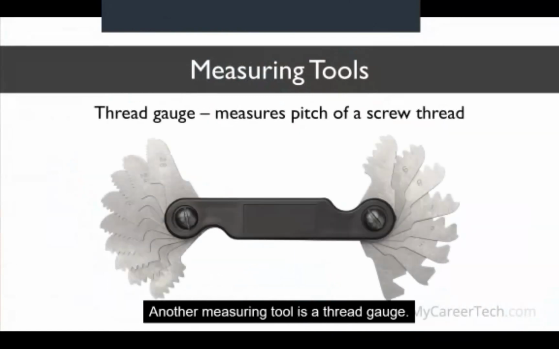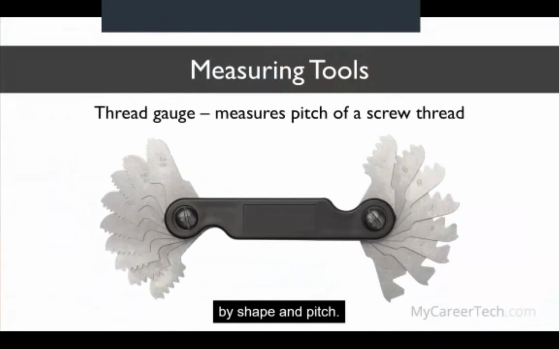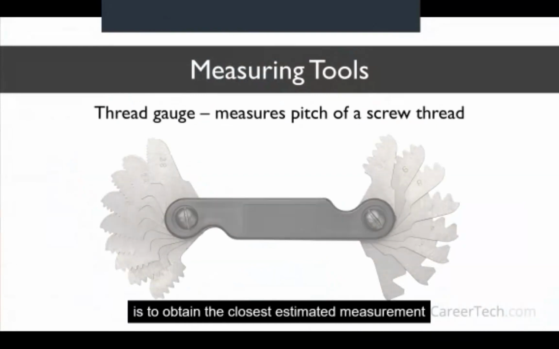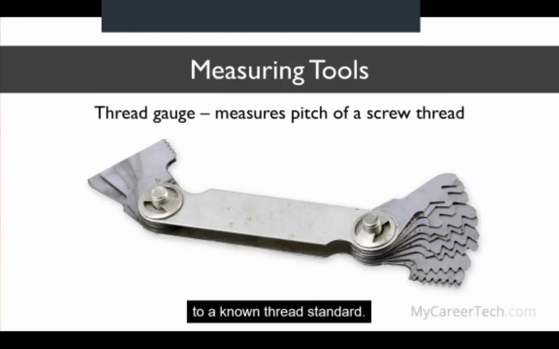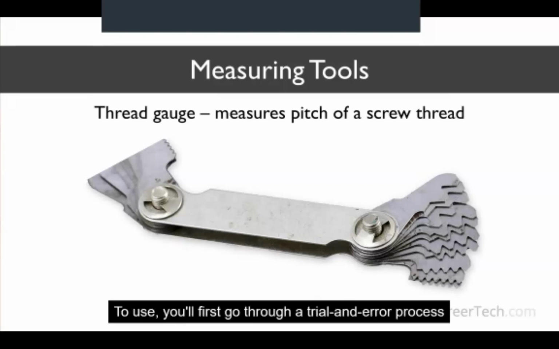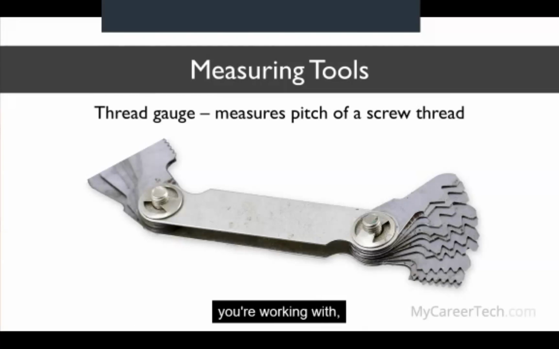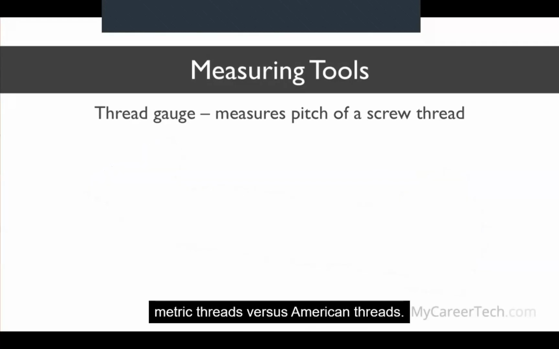Another measuring tool is a thread gauge. A thread gauge is used for measuring the pitch of a screw thread. It allows you to promptly categorize the thread by shape and pitch. The purpose for this tool is to obtain the closest estimated measurement to a known thread standard. To use, you'll first go through a trial and error process to determine which gauge can most accurately measure the type of thread you're working with, metric threads versus American threads.